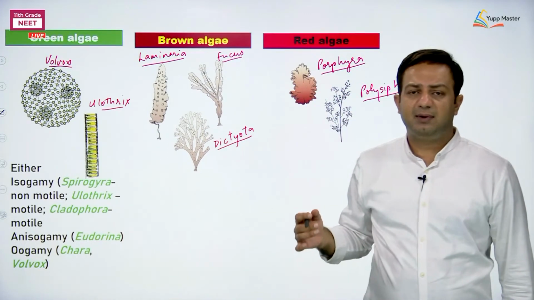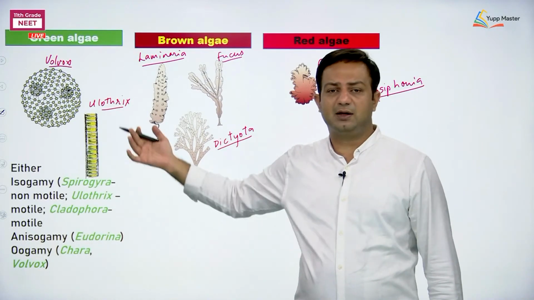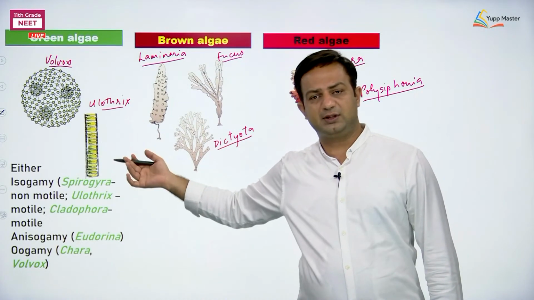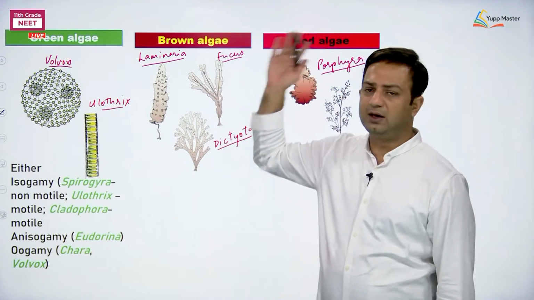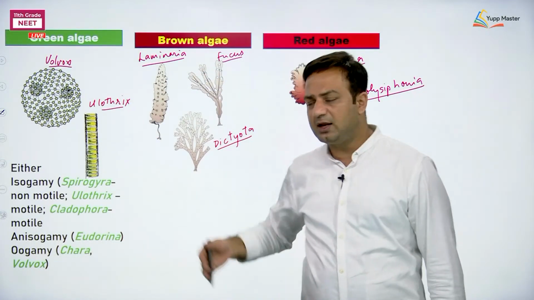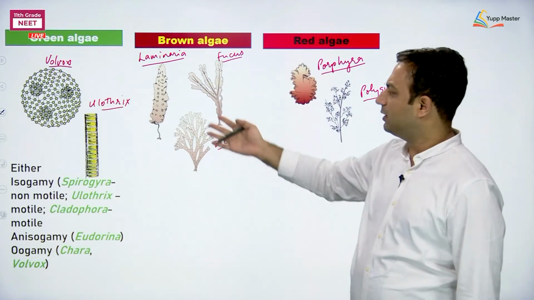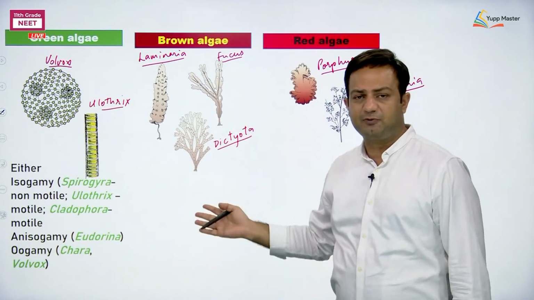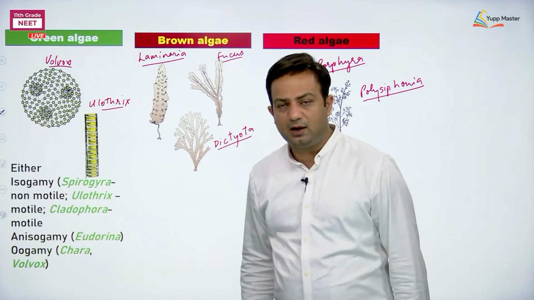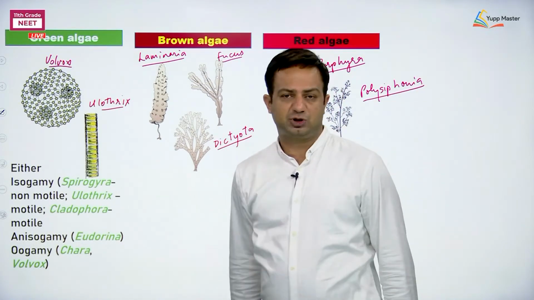Why am I telling you this? Because next it is the concluding part actually, and definitely they may ask questions by giving these diagrams and figures and asking what is true about them. They can take any of the characters of the green algae or of the brown algae by giving these types of figures. In green algae every type of sexual reproduction is present.